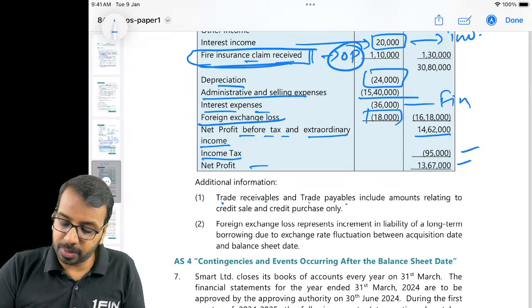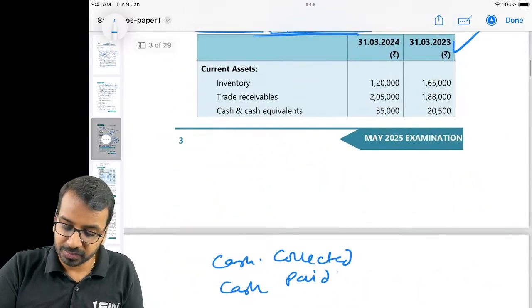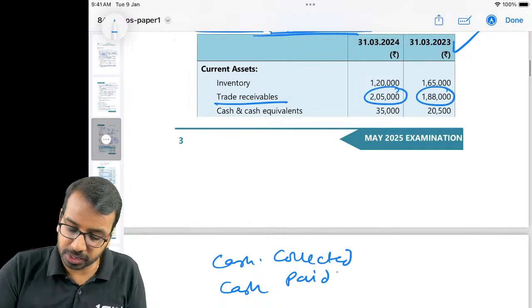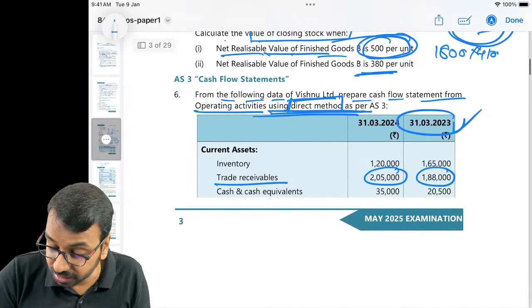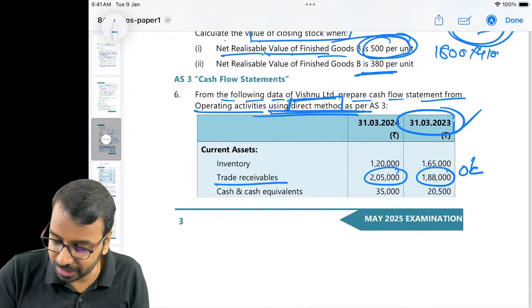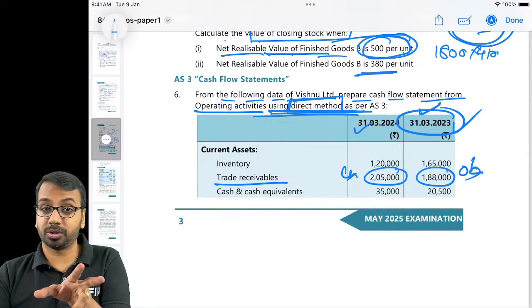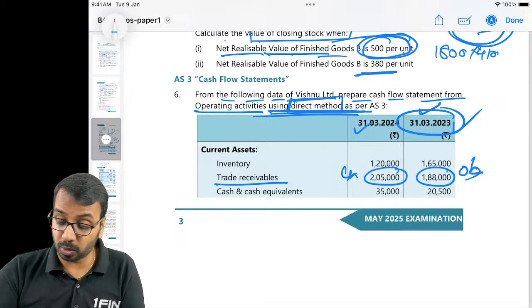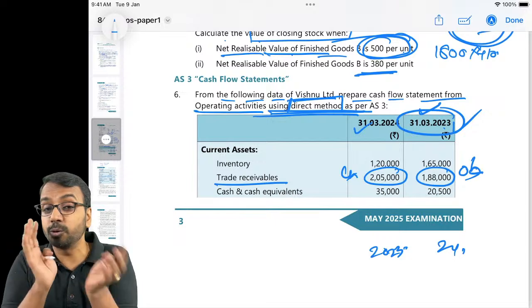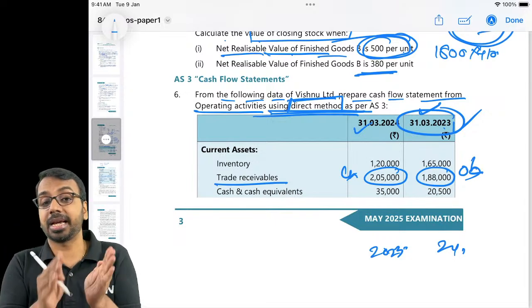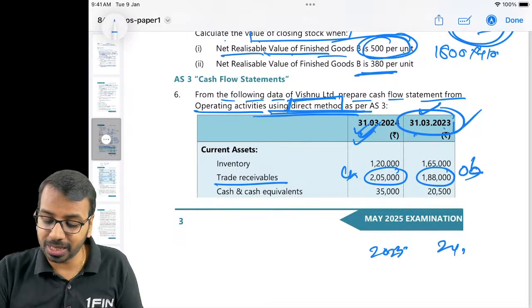Trade receivable and trade payable include amounts relating to credit sale and credit purchase only. So they have given trade receivable opening, closing. They have given trade payable opening, closing. Please be careful. This is opening. Okay, I am marking here. This is opening balance and this is closing balance. So accordingly, you will calculate. Sometimes what happens is they give 23 first and 24 subsequently. So we are used to, first is first year, second is second year. Don't do that. Just read the date, closing and opening.